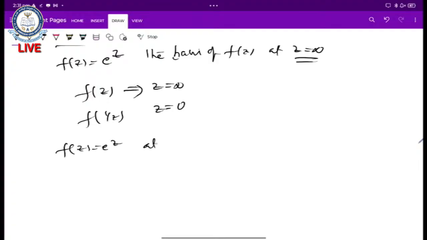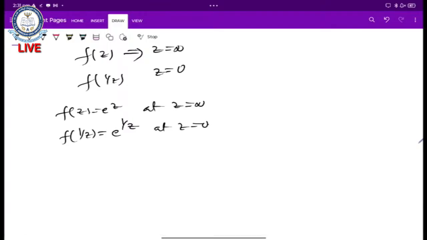So at z equals infinity, to substitute 1 by z instead of z, that is f of 1 by z equals e power of 1 by z. At z equals 0 here, the behavior of f of 1 by z is the same as the behavior of f of z at z equals infinity.